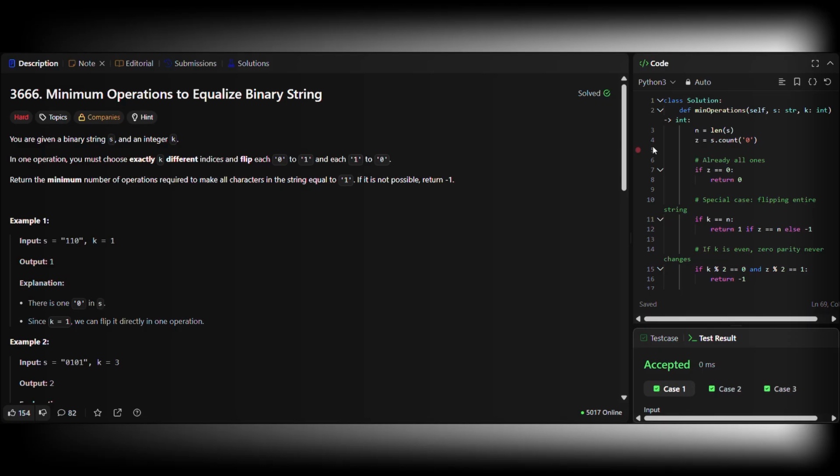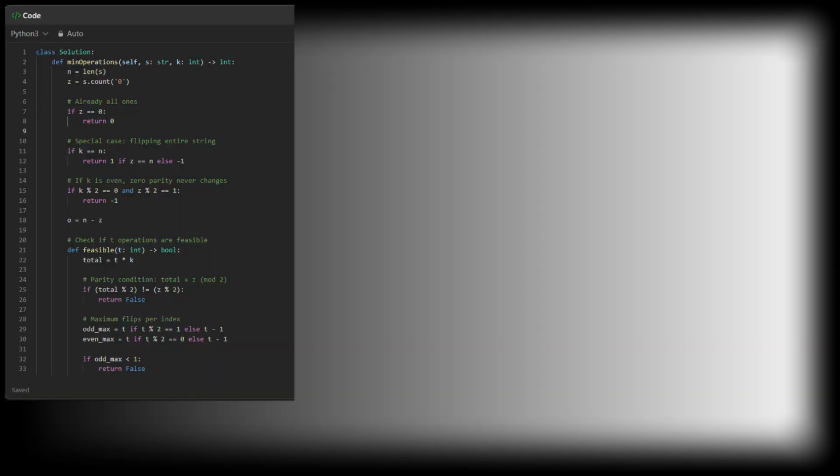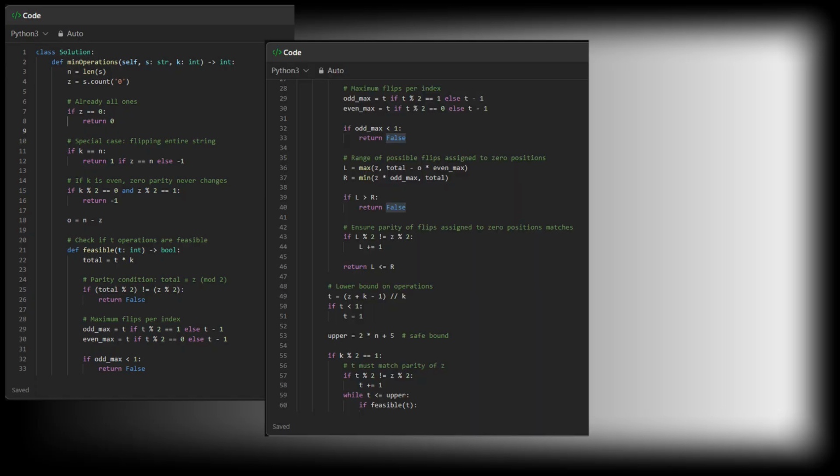Common follow-ups. What if we flip at most k? What if k changes each operation? What if we want all zeros instead? How to present confidently. Step 1: start with the parity invariant. Step 2: show the even k trap. Step 3: derive the lower bound on operations. Step 4: explain the feasibility distribution. Defend your solution with math, not intuition.